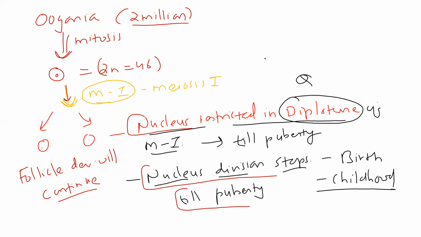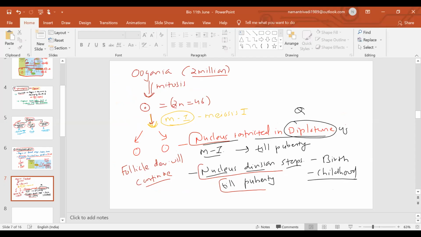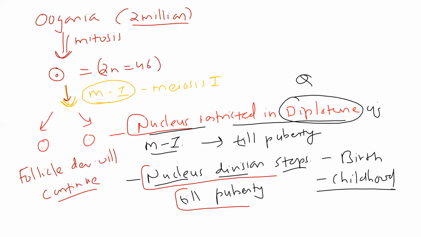It's complex, so try to understand this. Follicle development is ongoing, but the nucleus division has been stopped in the diplotene. This is also an MCQ, so keep that in mind.